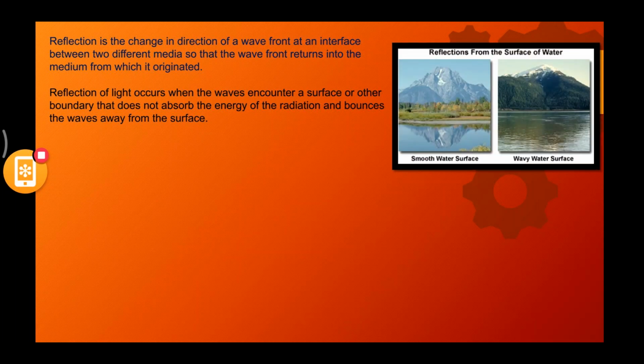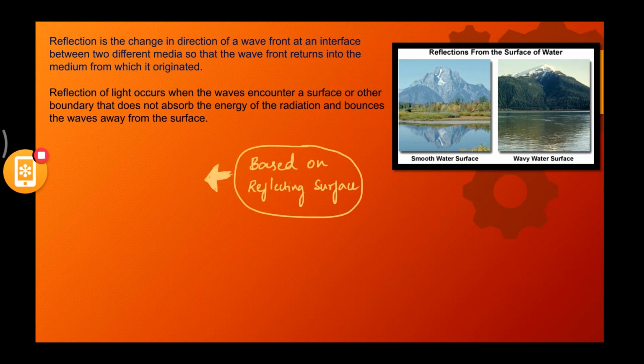Now let us understand this thing. So look at the figure that is given in this particular slide. You can see reflection from the surface of water. So you have smooth water surface, you have wavy water surface. Can you see a perfect image in the smooth water surface? Can you all see the same image, the mountain image? But you can see a shaky or kind of not clear or blurred image of the mountain in the second figure, right? Yes.